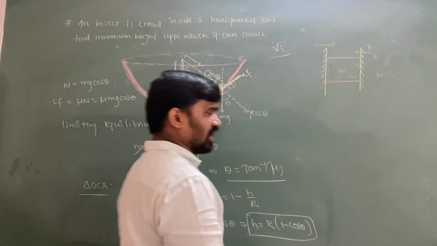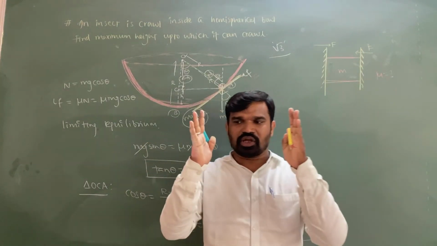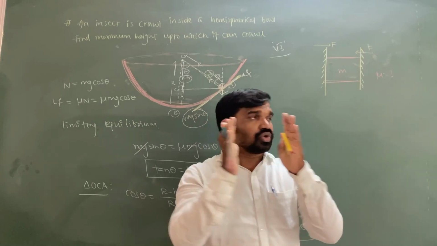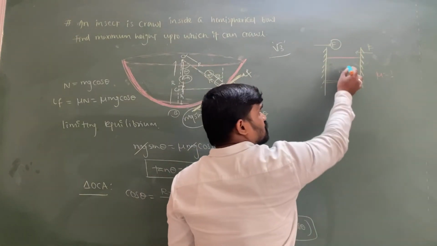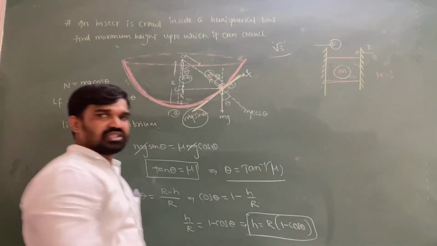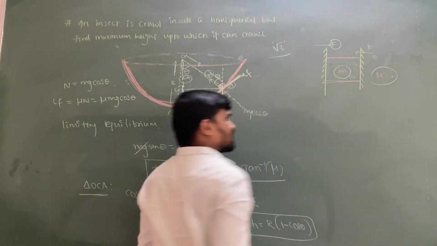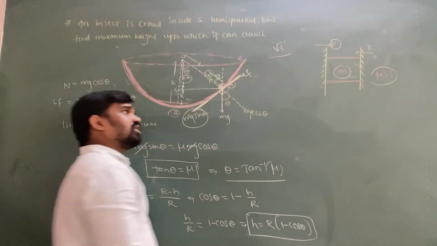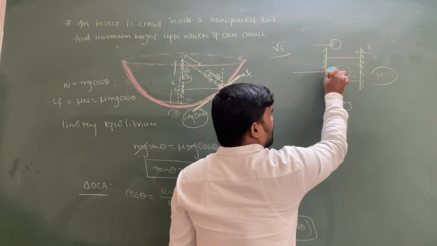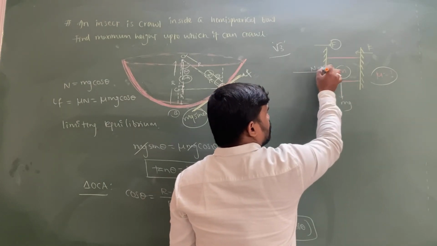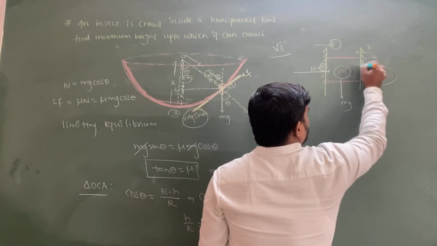In the same way, sometimes they might ask you, a person is holding 3 books in between 2 hands, so that each hand is applying a force F on the book. Consider the mass of the book is equal to M, what is the value of mu? You just calculate the value of mu. In this case, the weight of the body is acting in the downward direction, but the normal force is N, which is equal to the applied force F only. Normal force here also N, which is equal to the applied force only.